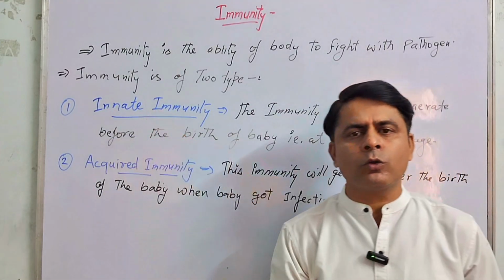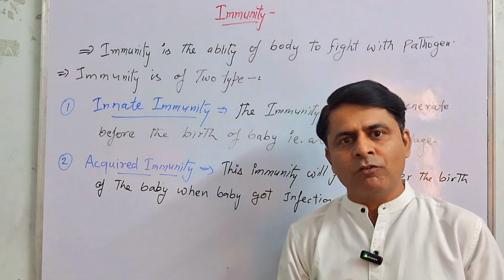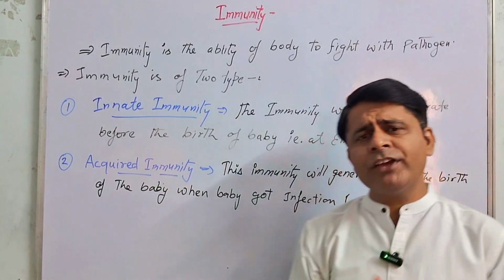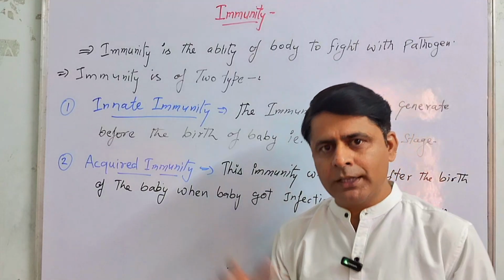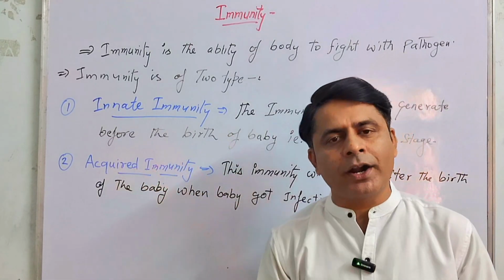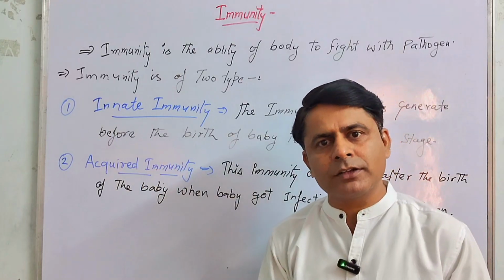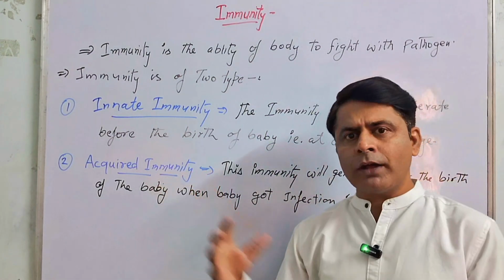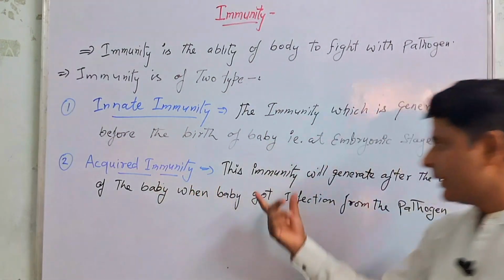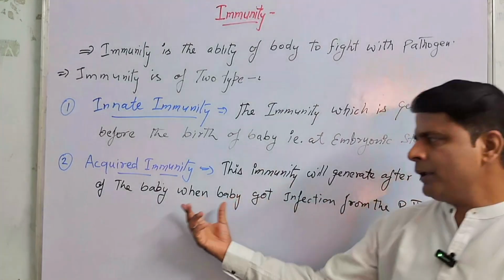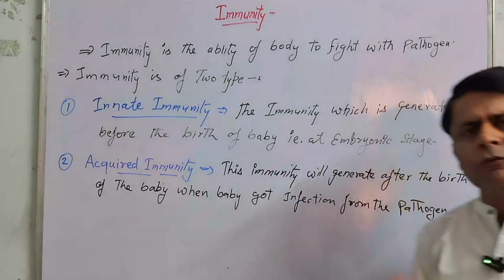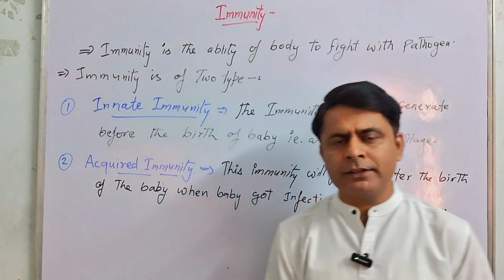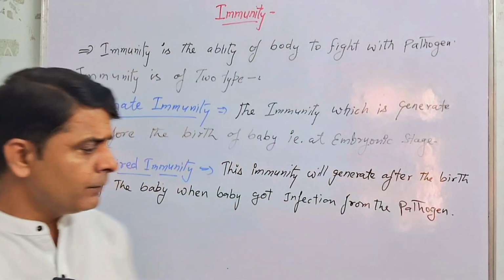Innate immunity is also known as unconditional or unspecified immunity. Why? Because there is no specific pathogen. This immunity generates whenever we are present in the womb or uterus of the mother. And the other immunity is the acquired immunity. Acquired immunity is also known as conditional or specific immunity. Why? Because it responds against the specific pathogen. This immunity will generate in the baby when the baby gets infection from the pathogen or the foreign bodies. There are many types of antigen, you know about that. We will discuss antigen after the immunity topic.